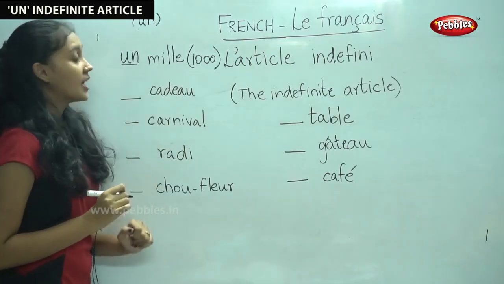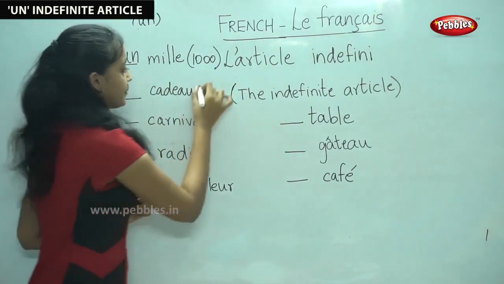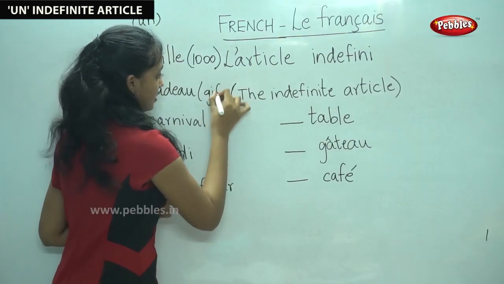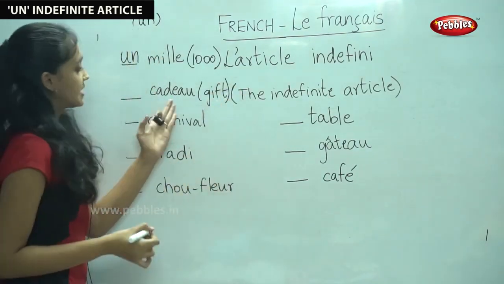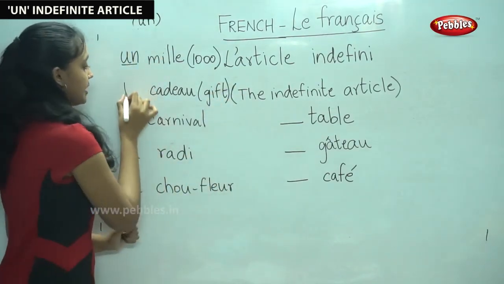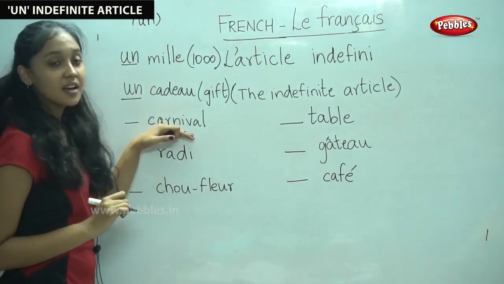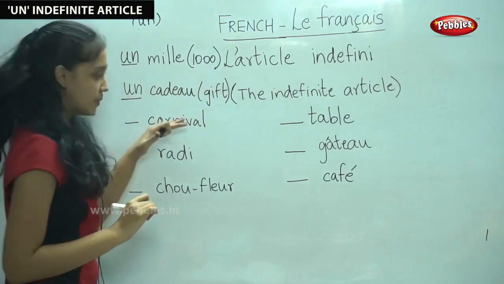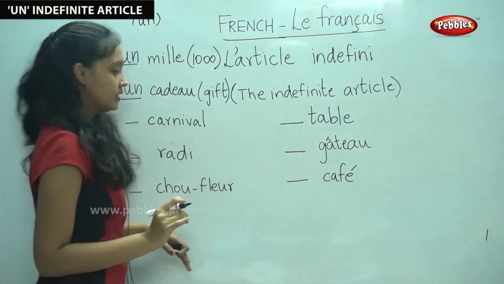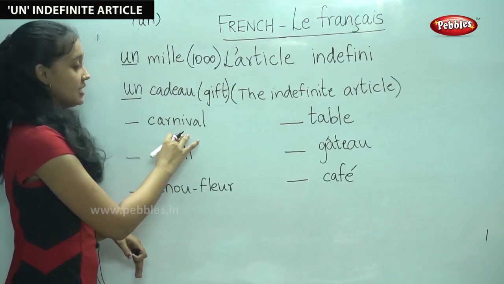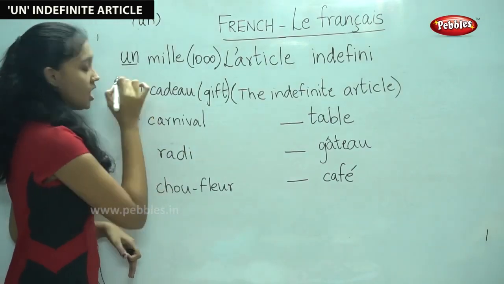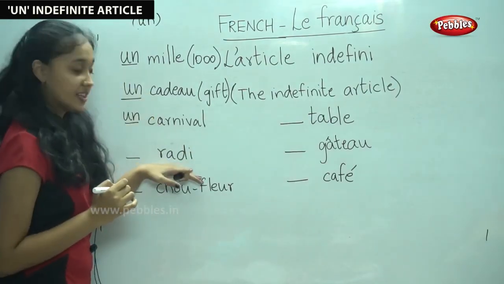The next word, cadeau. Cadeau means gift. It is in the masculine singular form, therefore we use un. The next word is carnaval. Carnaval means the same. It means carnival. Since it is in the masculine singular form, we use un. Radis.